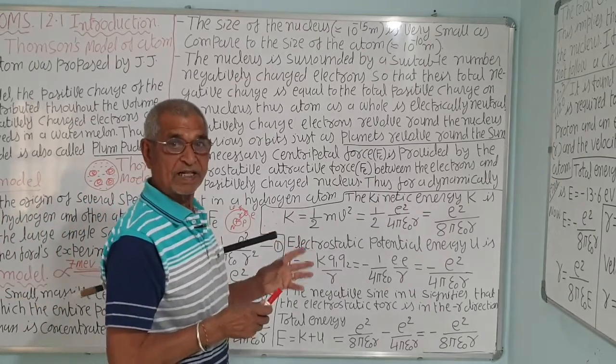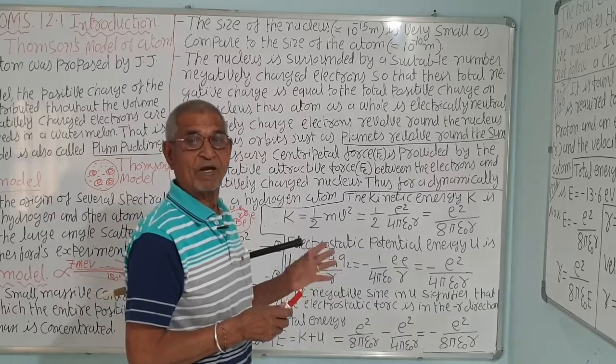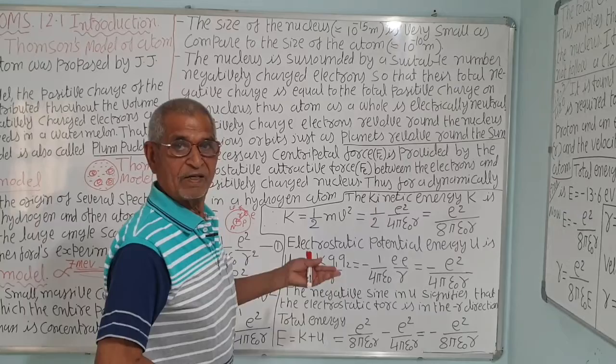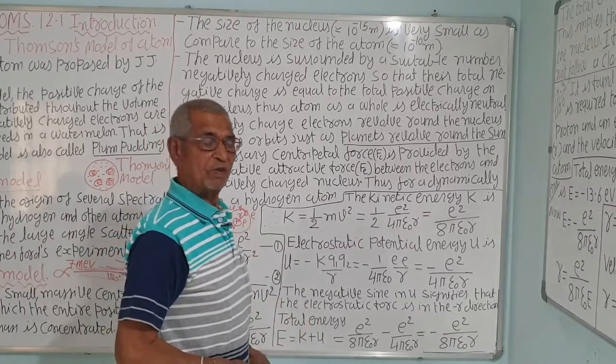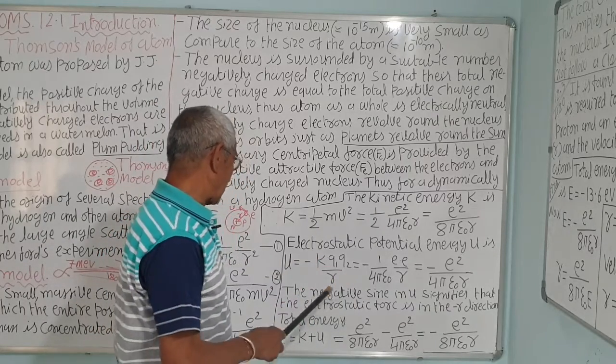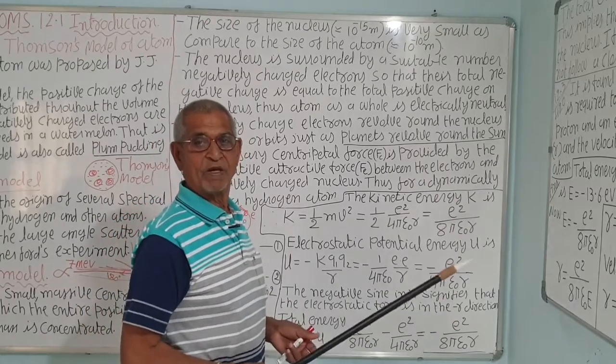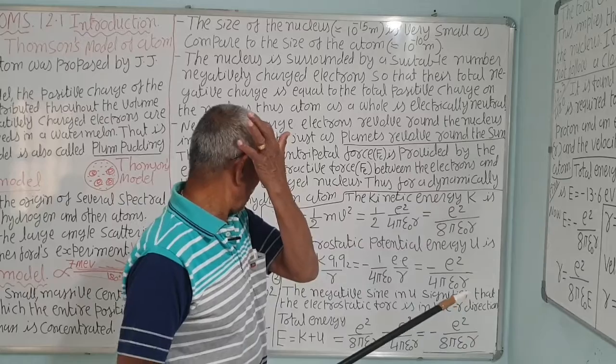That is, the electron is attracted. If it is positive, then it will repel and fly off, out of the atom. So it is attracted. Even your potential energy on the earth is minus G m1 me upon r.